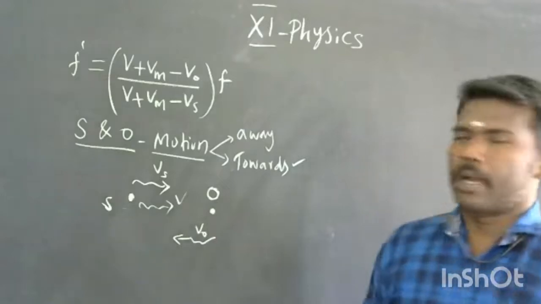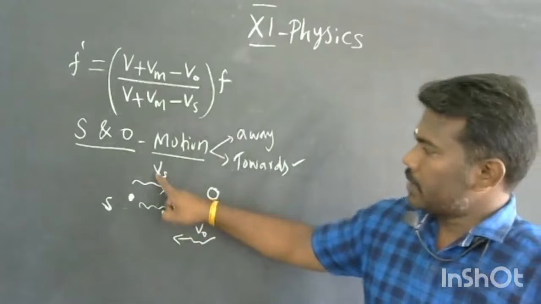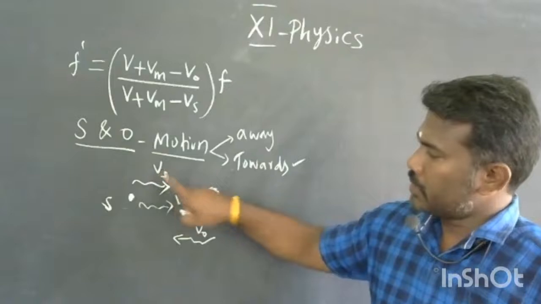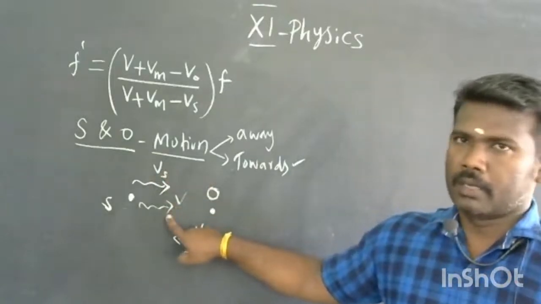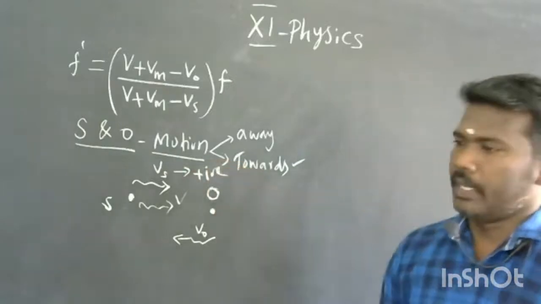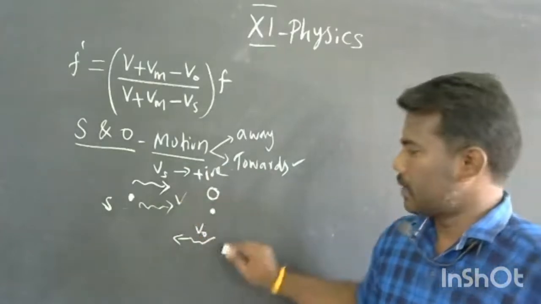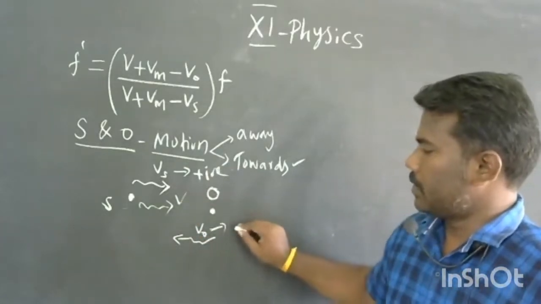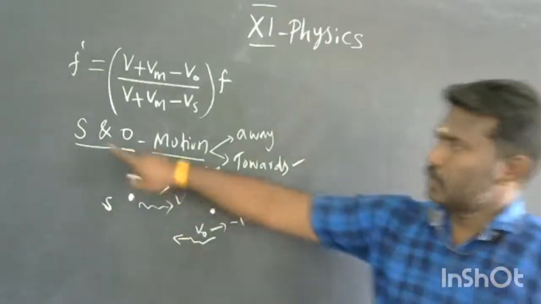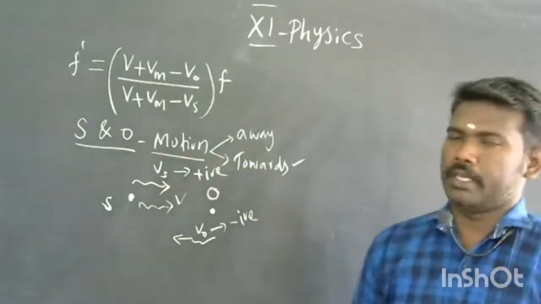So now we are going to compare these two at first and these two next. Vs is the velocity of the source. This velocity is along the direction of the sound wave motion, so we take the Vs value as a positive quantity. Here V naught is traveling opposite to the sound wave direction, so this V naught is taken as a negative quantity. This case is source and observer in motion, both moving towards each other.